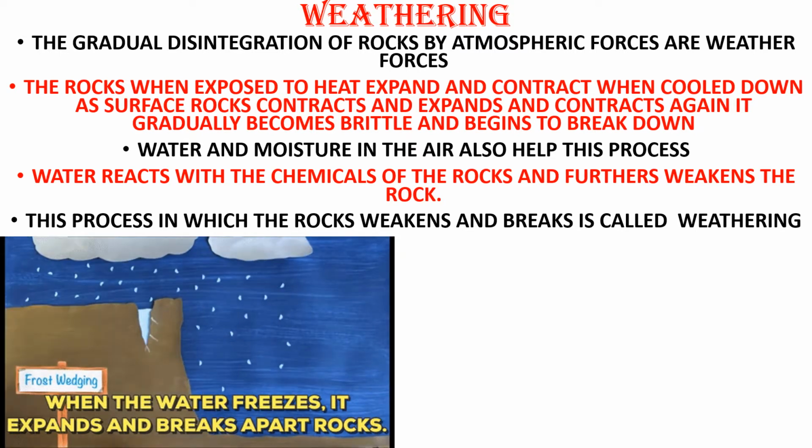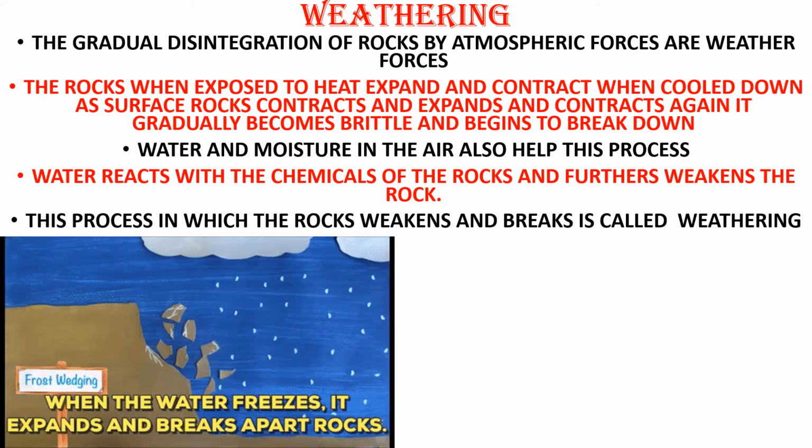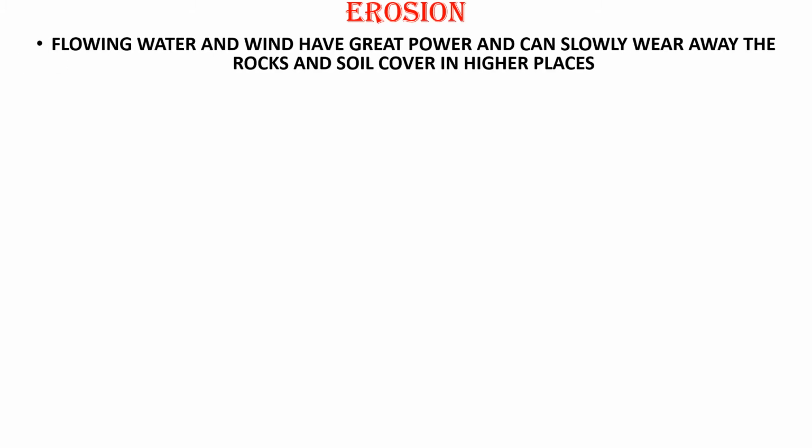Now let us go further to the next process. The next process is erosion. What is erosion? Flowing water and wind have great power, and can slowly wear away the rocks and soil cover in high places. Now, I'll tell you a simple example for this. Whenever you are watering in your house, you take one pipe and start watering, no? When you water, you put your thumb at the end of the pipe.